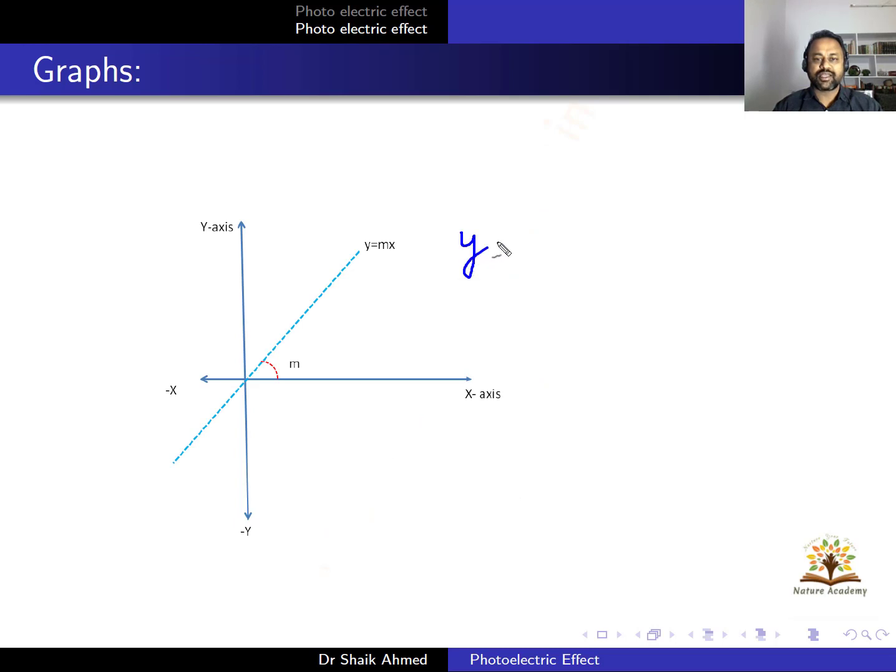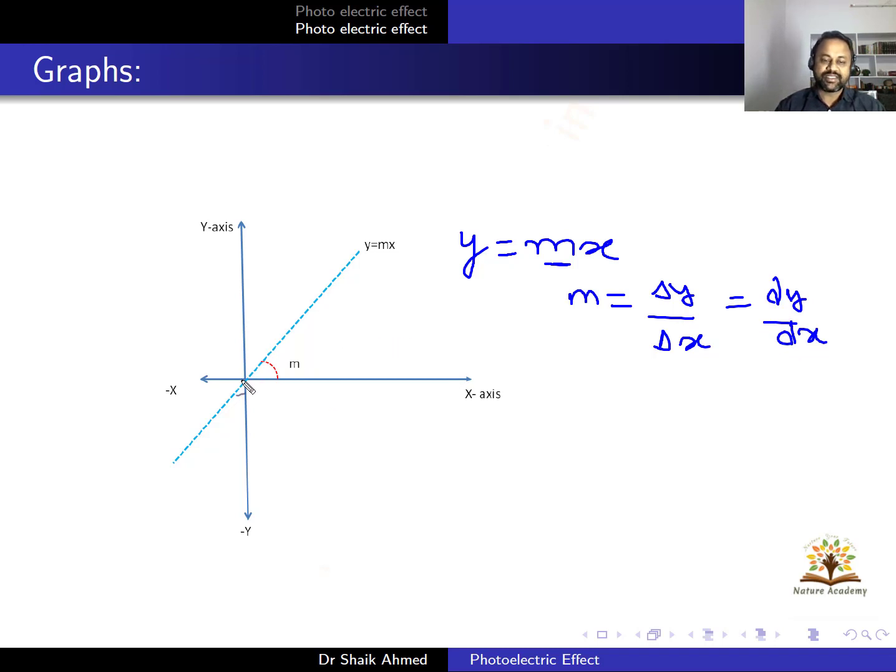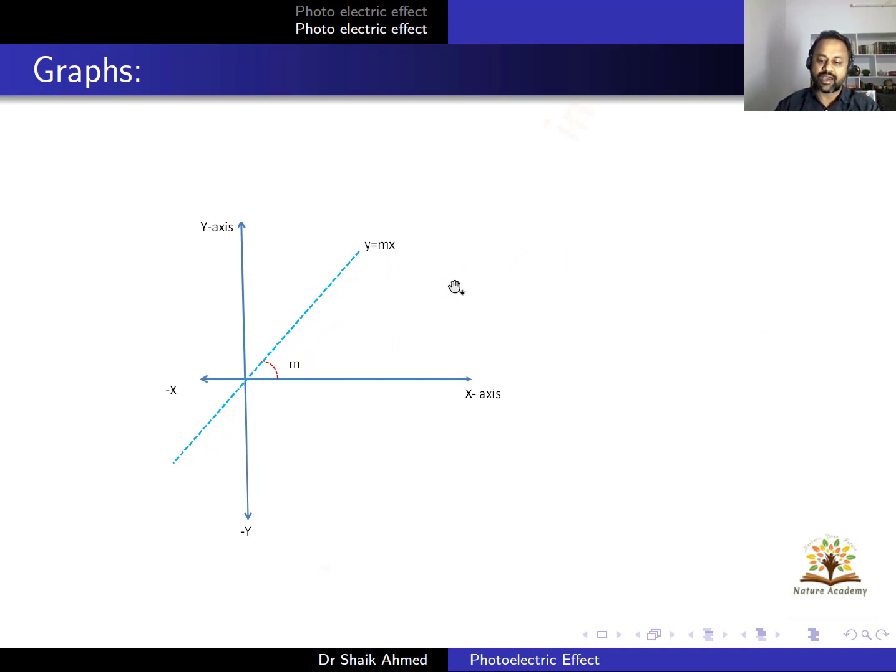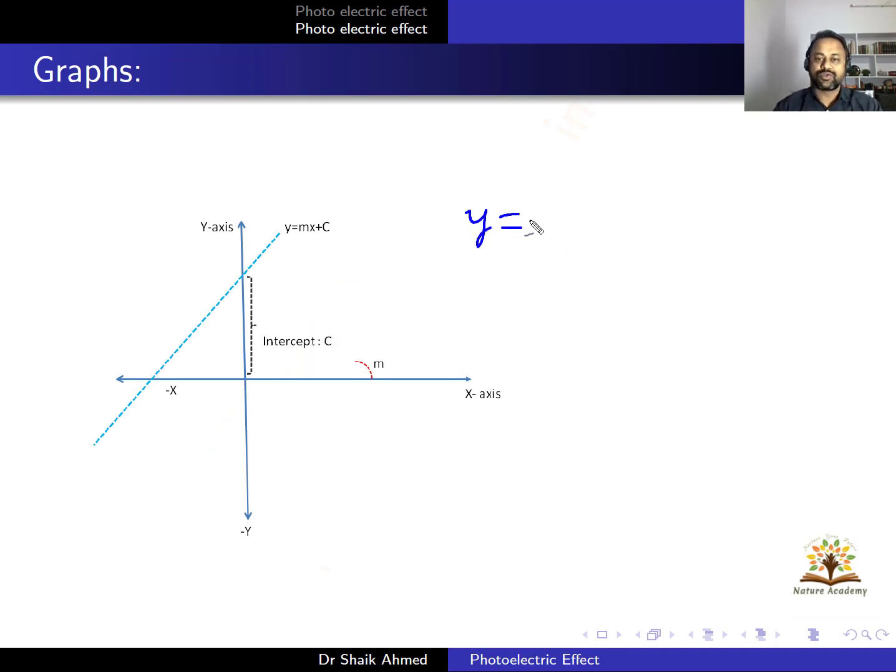The equation for the straight line passing through origin is y is equal to mx. What is m? m is the slope of that line. So I can write this as change in y by change in x. You can also write dy by dx. So this is the formula for slope. And this is a straight line passing through origin. So if we have an equation like y is equal to mx plus c, this is a straight line making an intercept c. So you can see the graph y is equal to mx plus c, where c is the intercept and m is again the slope of the line. Here the line will be like this, right?